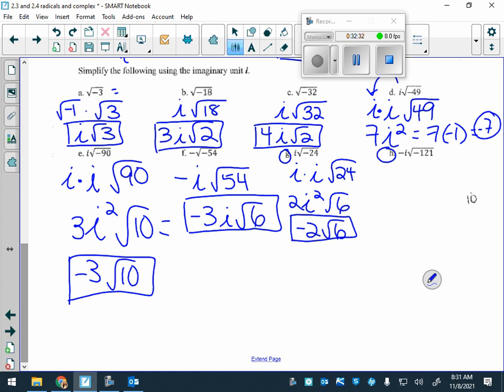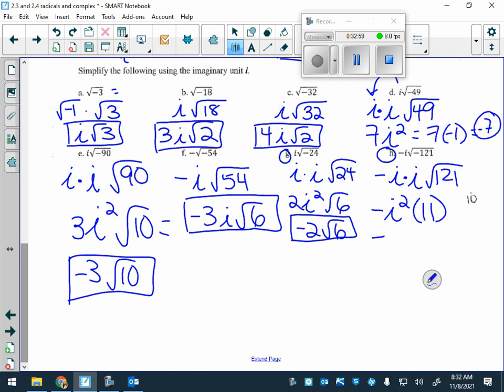How about H? What do we have for H? Someone I haven't heard from. Thank you, those of you volunteering. Porter. 11. How many of you did get 11? Okay. So we have negative I already on the outside. Then what do we take out? Again, I. Okay. Here we have negative I squared and the square root of 121. 11.